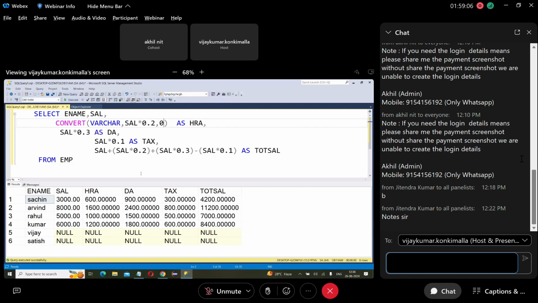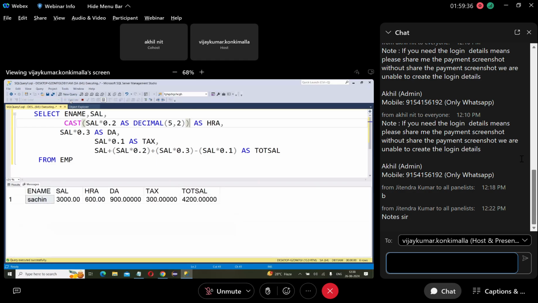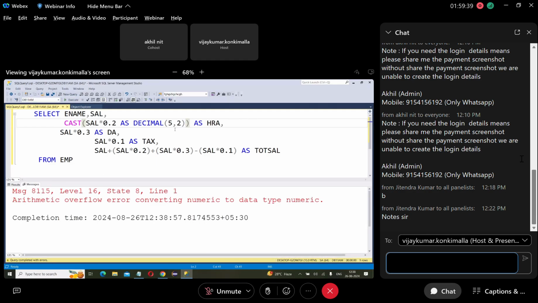Once again, salary into 0.2. Then cast salary as decimal. So suppose decimal 5 comma 2, as HRA. Let's see, 7 comma 2.